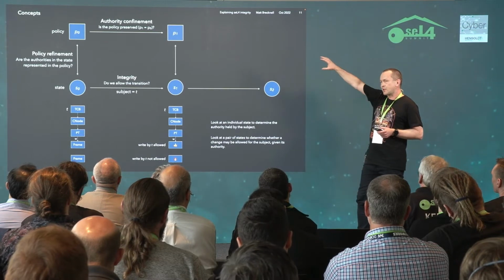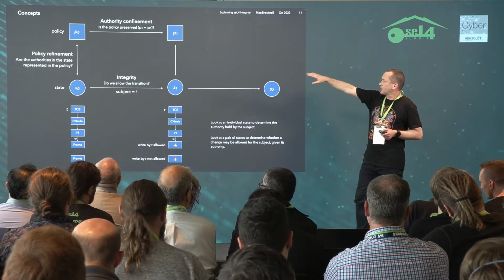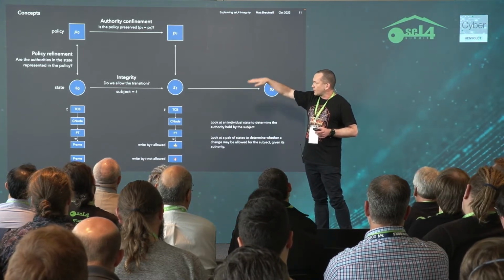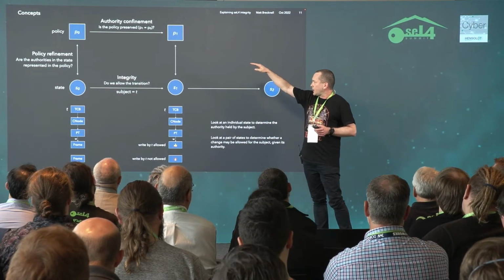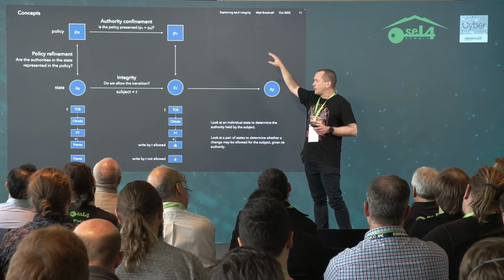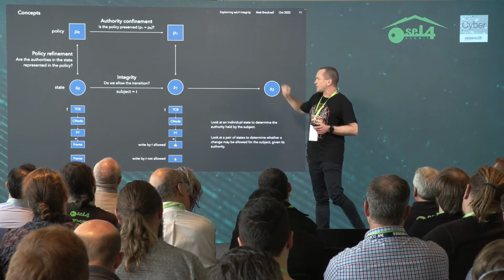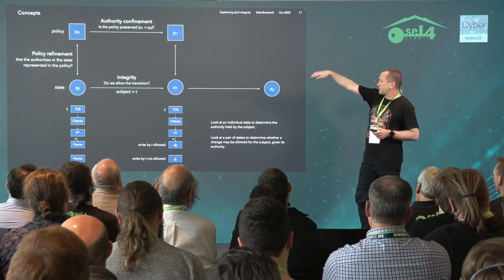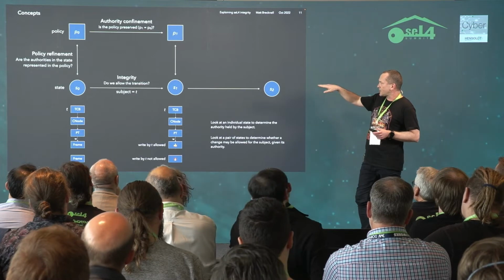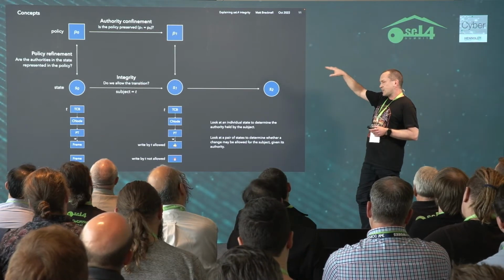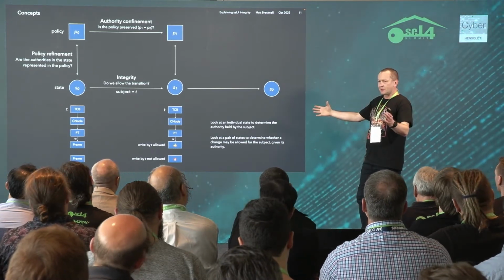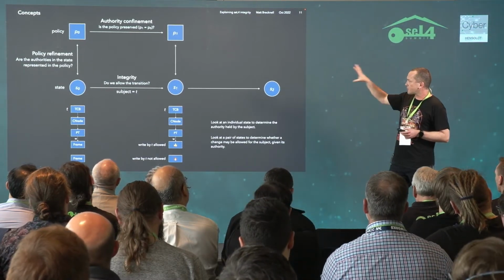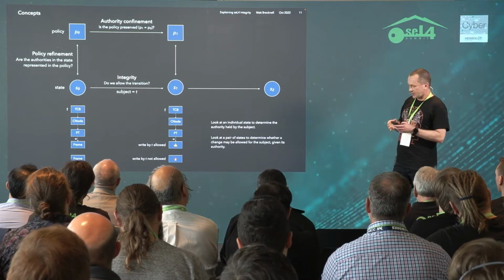So that's authority confinement, which tells us that if there is a state that is in relationship with a policy and we make a transition, then we can use the same policy for the next transition. It's called confinement because if the system is constrained to behave according to the policy and we use the same policy, then we know that the authority has not propagated arbitrarily. Okay, so those are the three basic concepts that we'll explain through the talk.